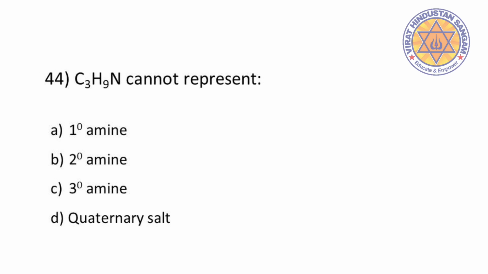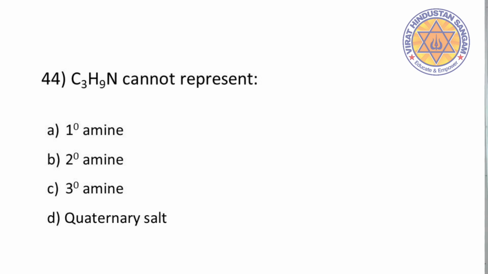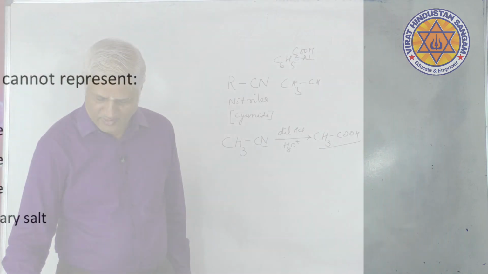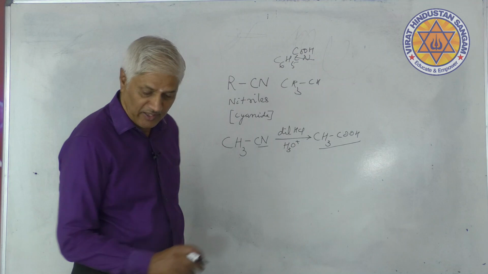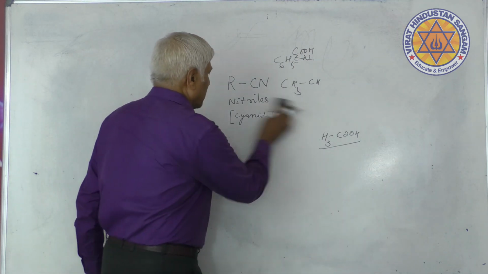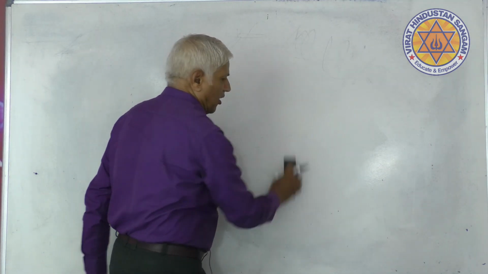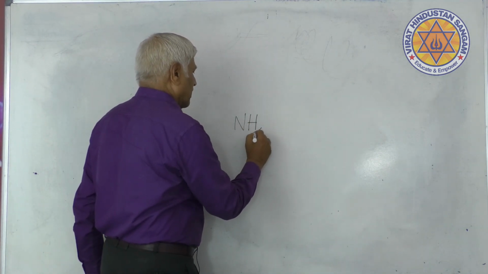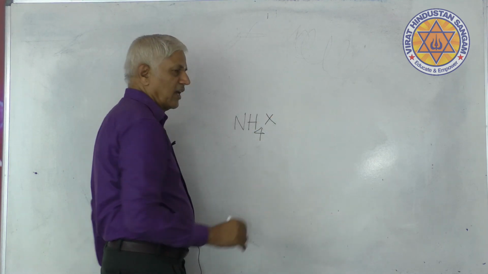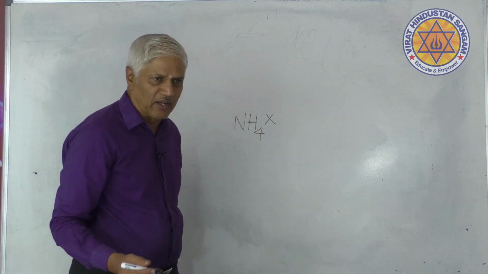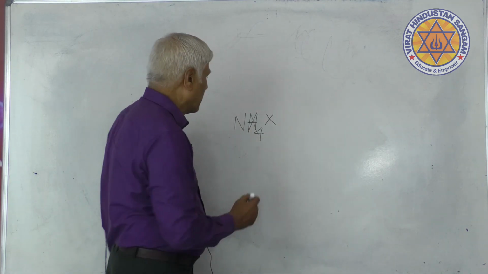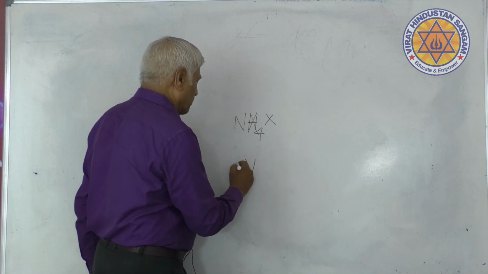C3H9N cannot represent primary amine, secondary amine, tertiary amine, quaternary salt. Look here, quaternary salt means it is an ammonium salt. What is the formula for an ammonium salt? NH4X, NH4Cl, NH4Br. All the four hydrogen atoms are replaced by alkyl or aryl groups.